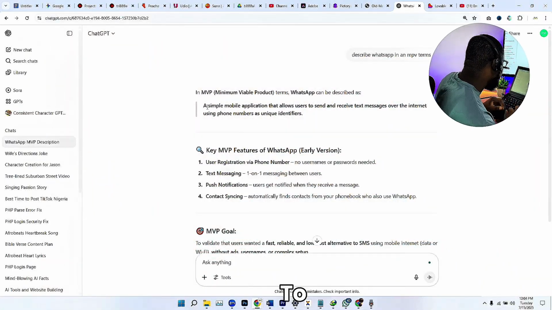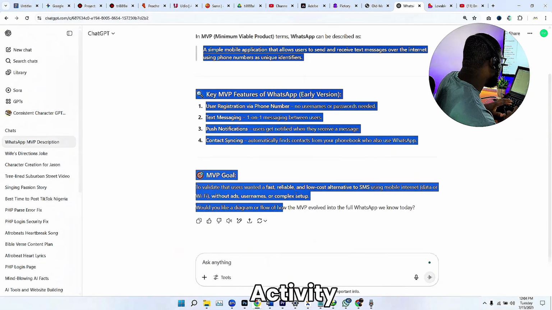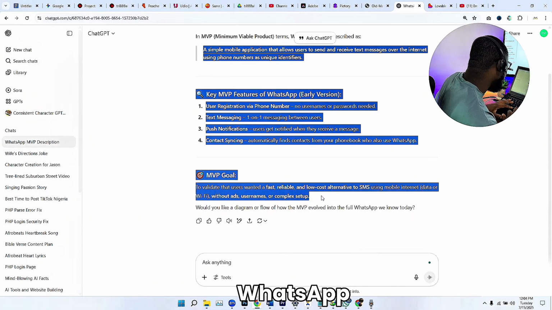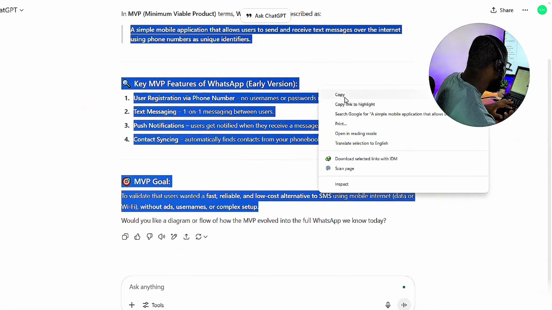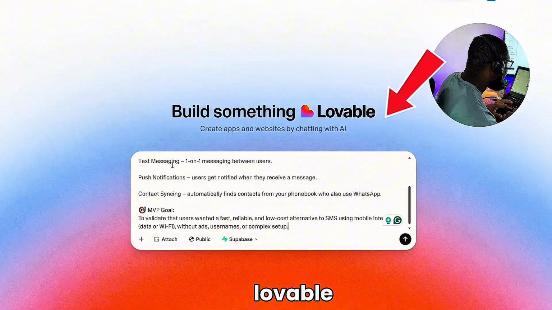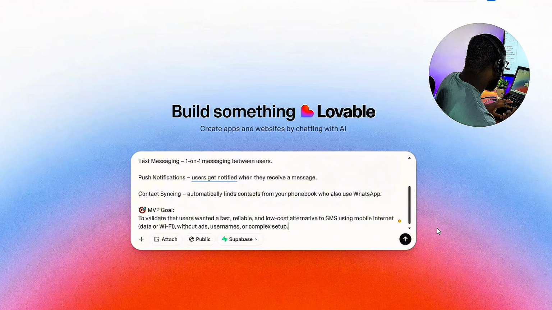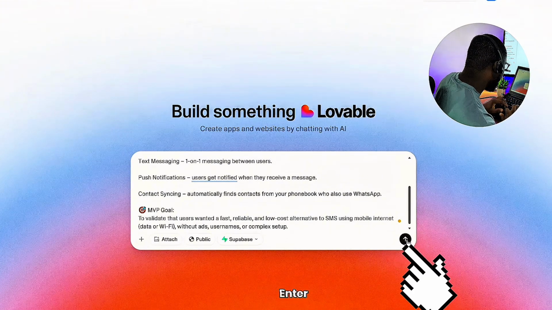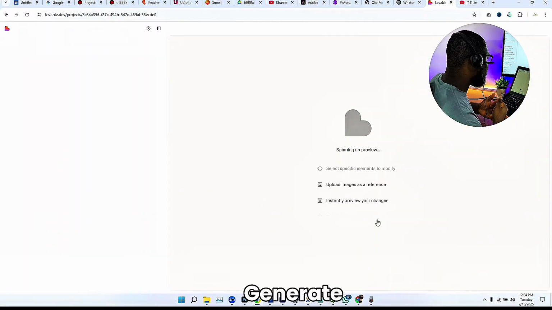So the next thing you're going to do is to go ahead and copy what ChatGPT gave us about WhatsApp. Then go to Lovable and paste it. So once you have pasted it, click on enter, sit back and allow it to generate for you.